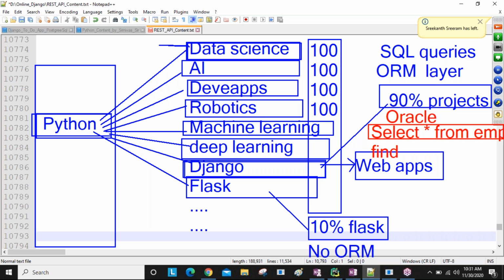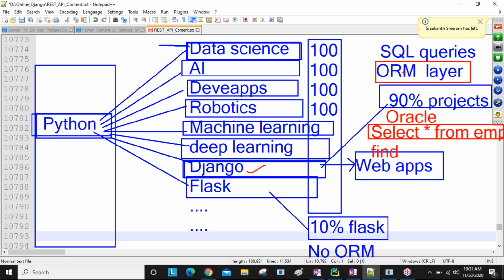Okay. So if you are learning the Django framework, guys, Django is providing a ready-made ORM layer. Using the Django ORM layer, we are writing one common query, one common line. That line is automatically converted into Oracle format, MongoDB format, MySQL, SQL Server. Whatever database you are going to use, that database format is automatically converted. That is the use of the ORM layer.